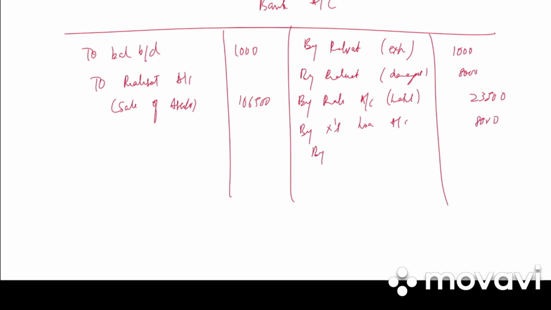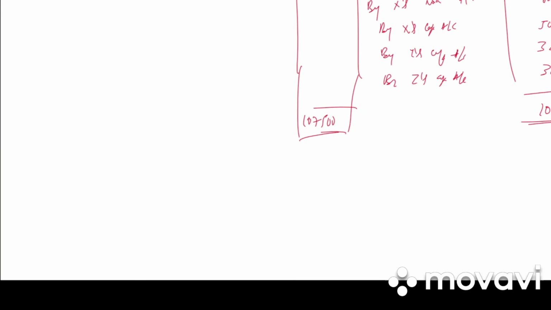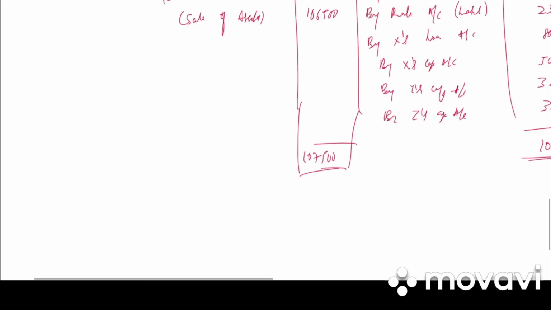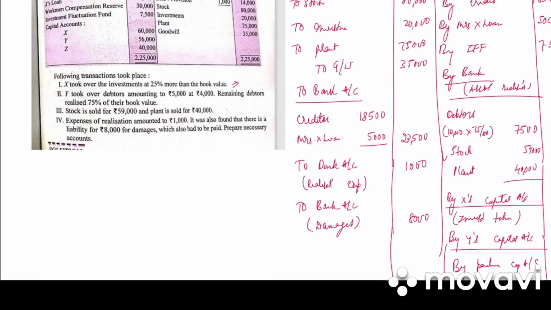Last we have by X capital account, Y's capital account, Z's capital account. 5,000, 32,000, 30,000. Our total is 1,07,500 on both sides. It is tallying, which means our sum is correct. So if the liabilities are not mentioned as realized or not, we assume that they are always realized. Clear? You can write down a note.